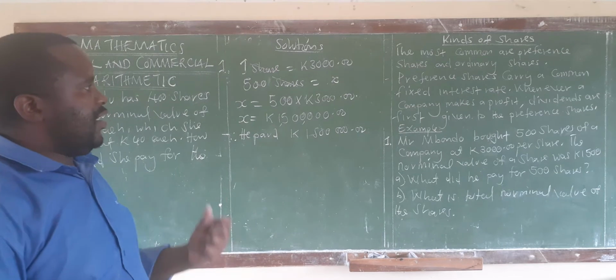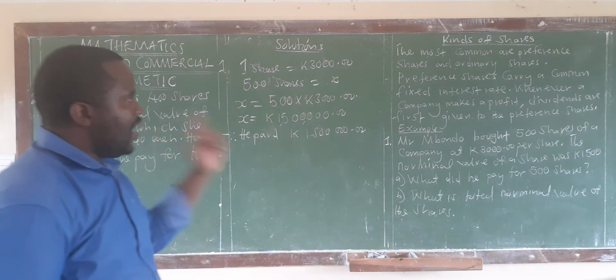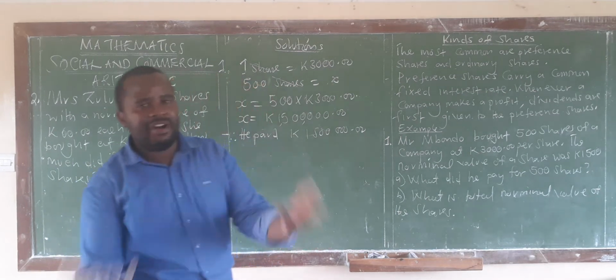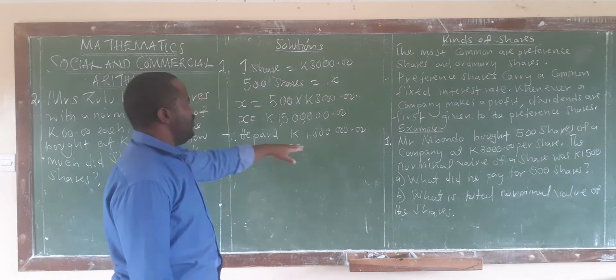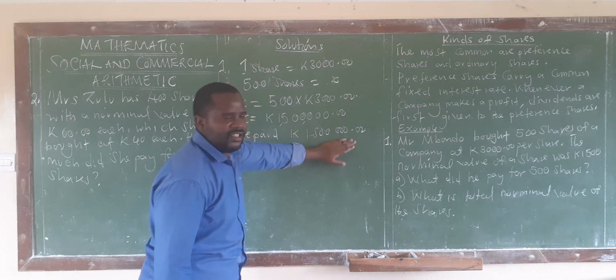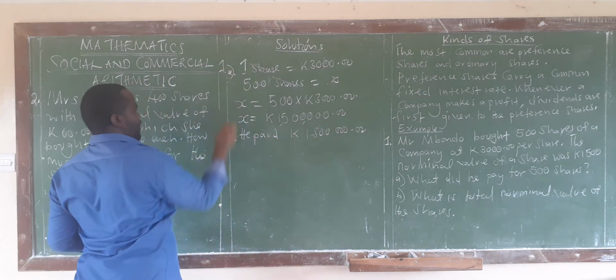In short, you can just say 500 times 3,000. So one share was bought at how much? 3,000. Now, if you bought 500, how much did you pay in total? So you say 500 times 3,000, and you arrive at 1,500,000 kwacha. I hope you have answered A.